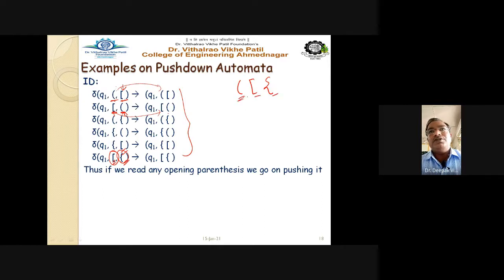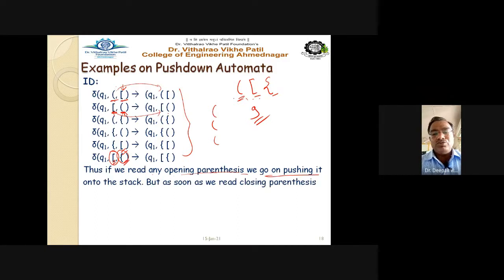So you have 3 plus 3 plus 3, total 9 operations, or the 9 rules we have to write down for all these things, right? So if we read any opening parenthesis, all these are the left parentheses we have written. Now if we read any opening parenthesis, we go on pushing it on the stack.